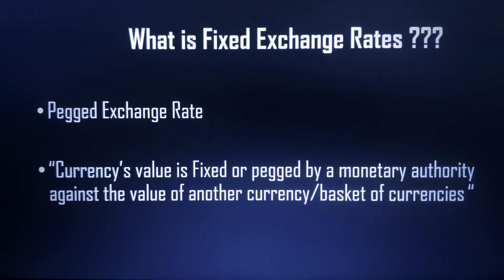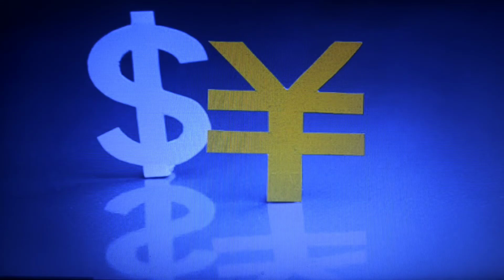That means the currency value is fixed or pegged against another currency by the central government or the central bank of that nation. We have several examples of fixed exchange rates. One we can take is the dollar and yuan, where the central bank of China, the PBOC, fixes the Chinese yuan rate on a daily basis, and they allow that currency to move within a particular percentage or a particular number of pips, around 200 pips from that level.